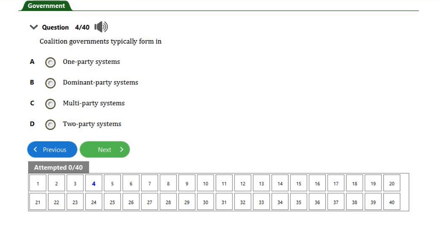If you look at the question very well, let's try to break down this question so that we'll have a better understanding. They said coalition. What is coalition? Coalition has to do with maybe party A and party B. They try to merge, to come together so that they can occupy the seat of power.